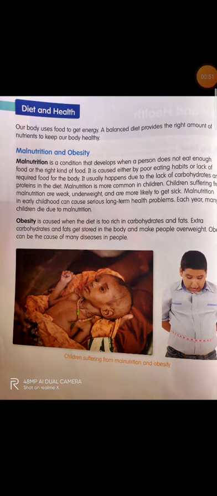Let us first understand the first topic, that is malnutrition and obesity. As we all know, our body uses food to get energy, right? A balanced diet is very important for our body to be healthy. Now, there are two kinds of situations of a body. One is malnutrition and the second one is obesity. Come on now, let us study about it.